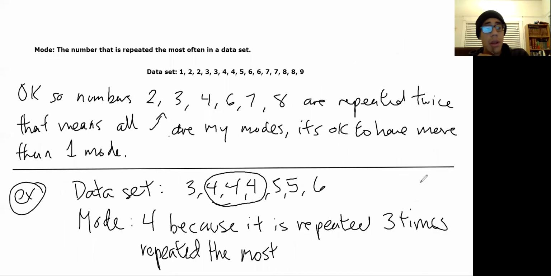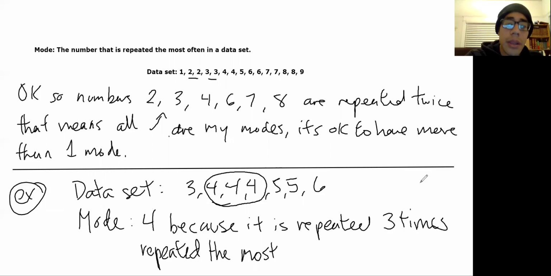Okay, so here, the mode. So what's the mode? The mode is the number that's repeated the most often in the data set. Again, we're using the same data set for all these so you don't get confused. In this case, we have a problem. The problem here is that there's a bunch of numbers that are repeated and they're repeated the same amount of times. So numbers 2, 3, so let's go ahead and underline these.